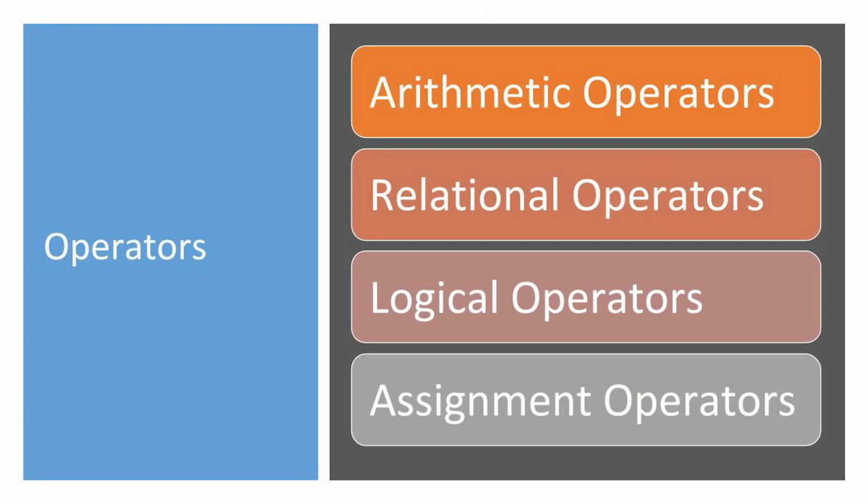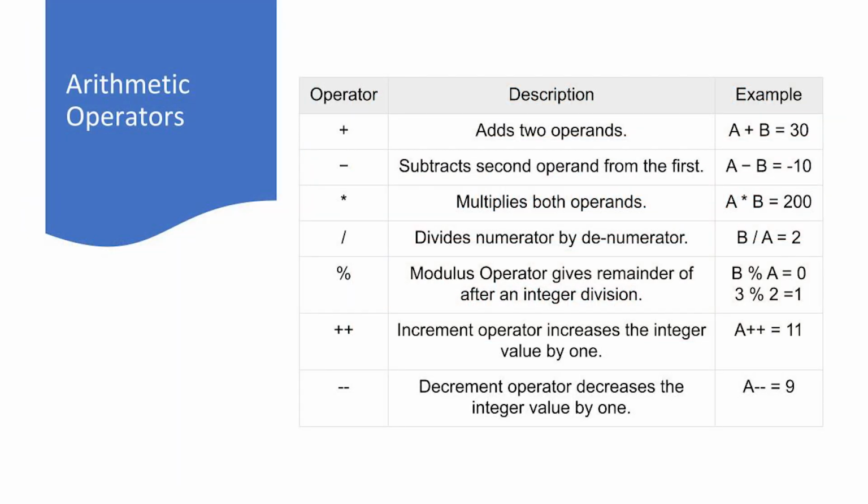Our next topic is operators. There are 4 important operator types that we must know: arithmetic operators, relational operators, logical operators, and assignment operators. Let's start with arithmetic operators. I think I don't need to explain much about it because we have been doing maths from our childhood. Plus, minus, asterisk, divide, and modulo operators are the most commonly used operators in programming languages. Plus symbol is used for adding two integers, minus symbol is used for subtracting two integers, asterisk symbol is used for multiplying two integers, and divide symbol is used for dividing two integers.